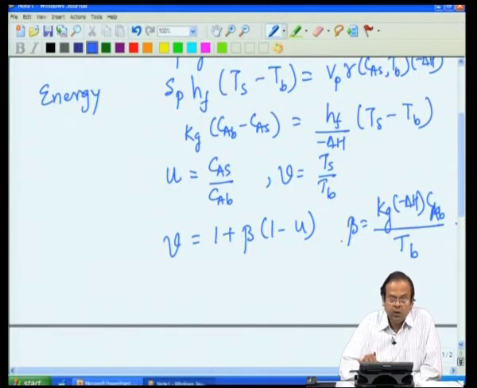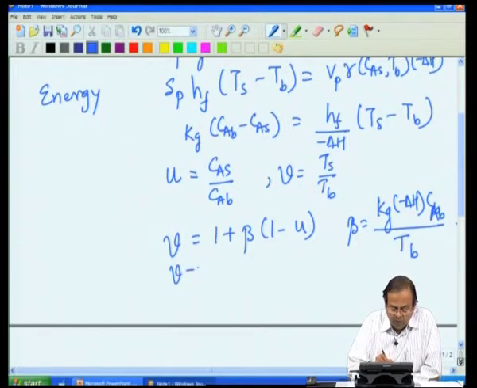What is this beta? Beta once again has a significance similar to the Prater number, because when u is 0, the temperature at the surface is different from the bulk.